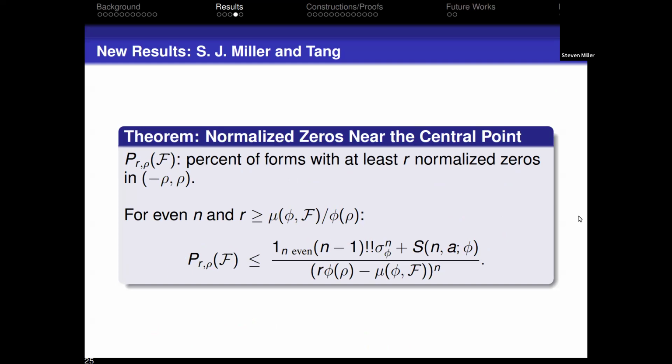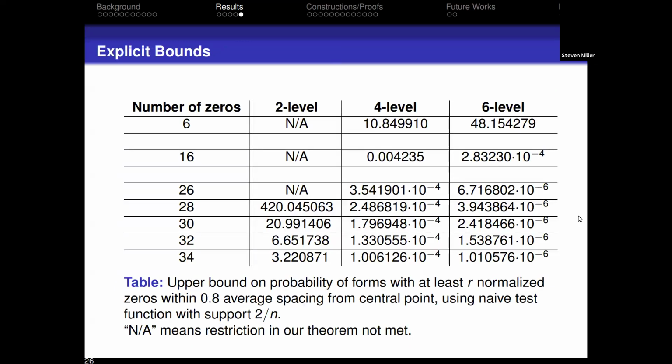And the larger the window, the more likely you are to have that many zeros. So just reporting on some results, the higher level you use, the better the results tend to be. For a while, the results are actually quite bad. There's at most a 420% chance of having 28 zeros in this window.